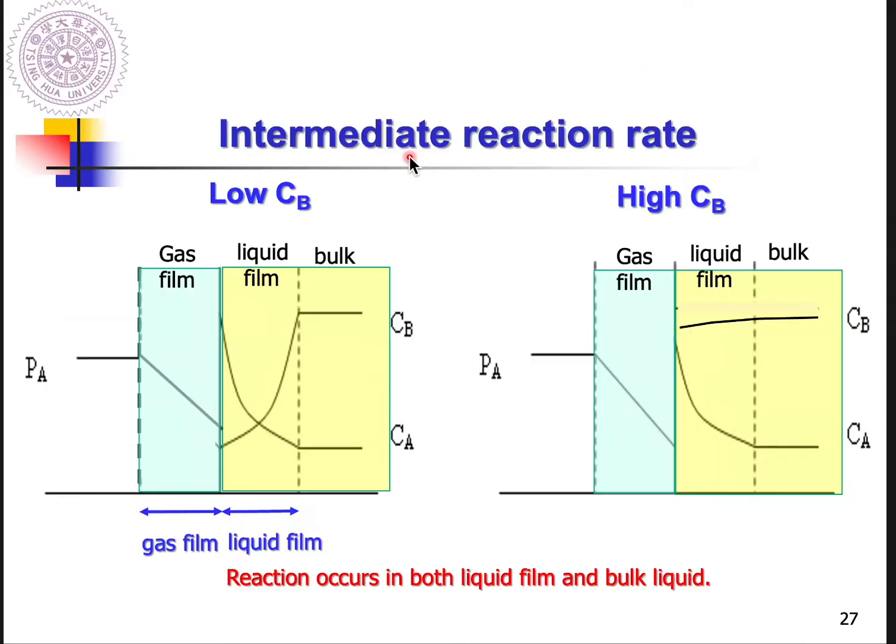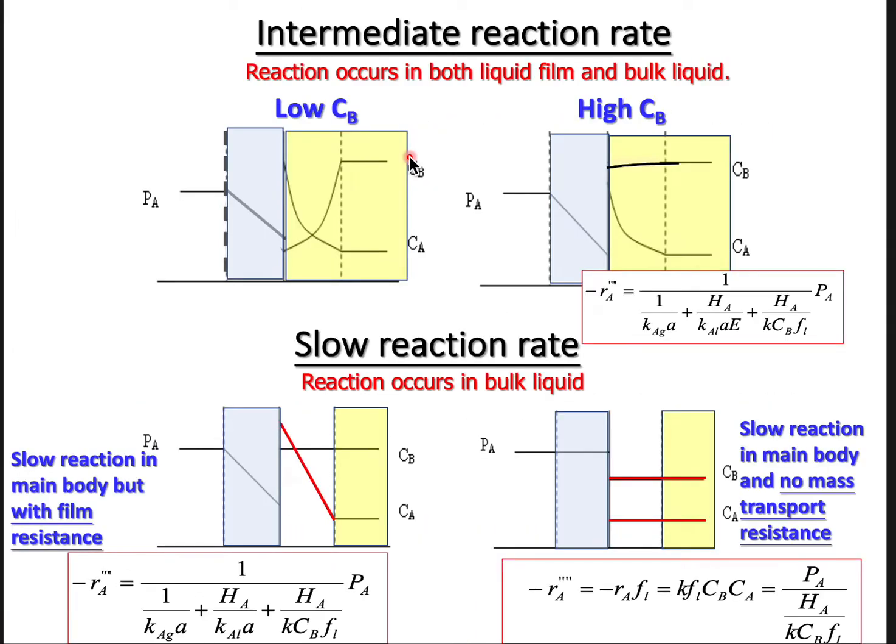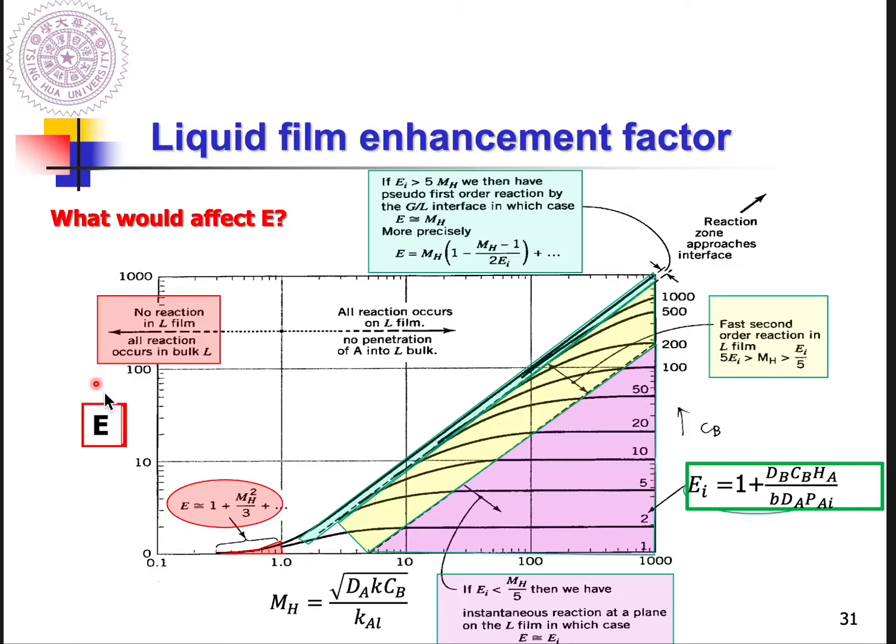You need to check the plot I just showed you in the previous slide, E versus MH, this plot. And the horizontal axis is MH. As you know, when you increase MH, what does it mean? The reaction rate increases in the liquid film. So you can observe the transition from fast to instantaneous reaction. Okay, so how do we read out the E for a fast second order reaction?